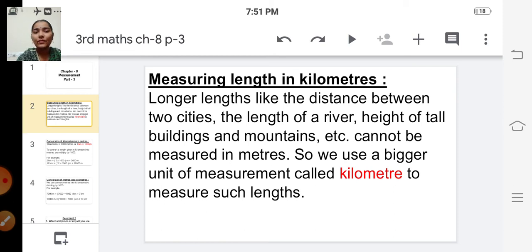We cannot measure such long distances in meters. So we use one new unit called kilometer, a bigger unit of measurement, to measure such lengths.